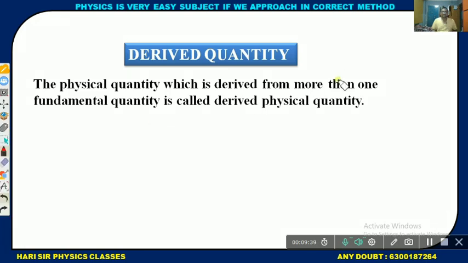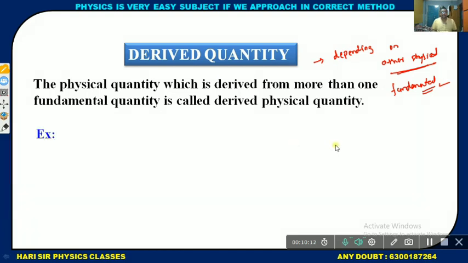Simply, a derived physical quantity is depending on other physical quantities, and other physical quantities means nothing but fundamental physical quantities.